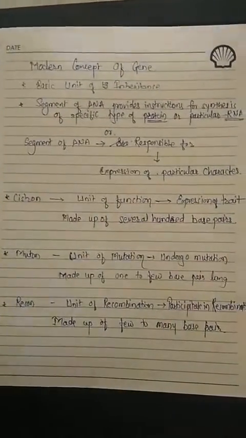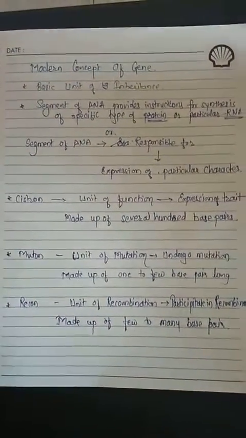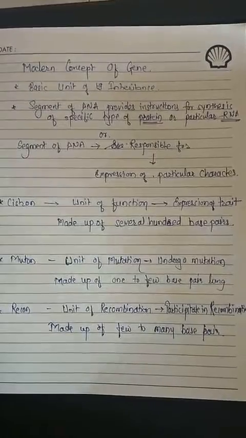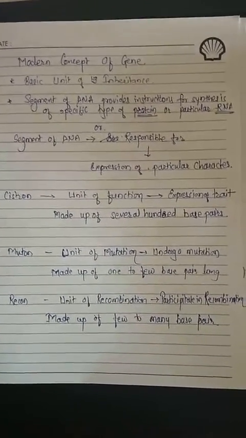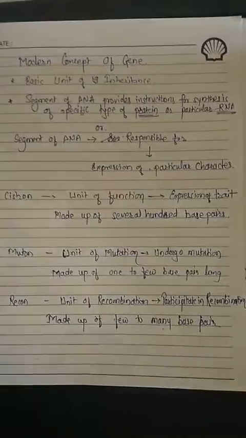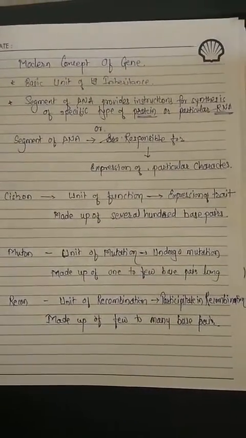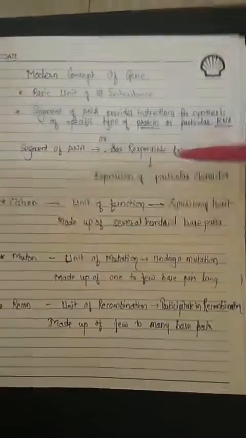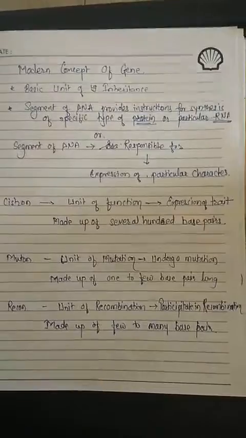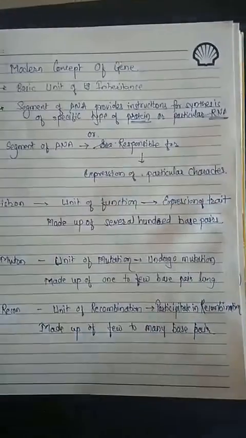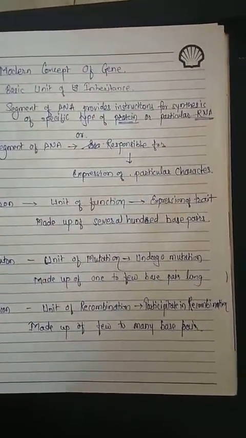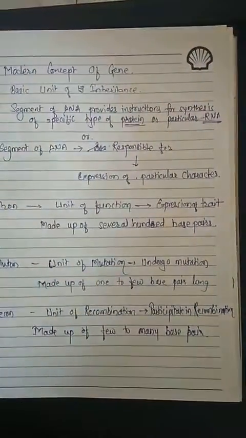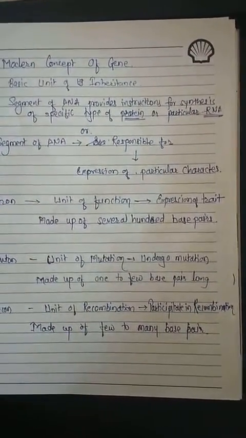There are specifically three types of genes which need to be considered. First one is the cistron, which is also known as the unit of function, which is responsible for the expression of any characteristic or trait. It is made up of around 100 base pairs. When you think about any protein molecule, it is made up of around 100 to thousands of amino acids. So a triplet codon will code for one amino acid.